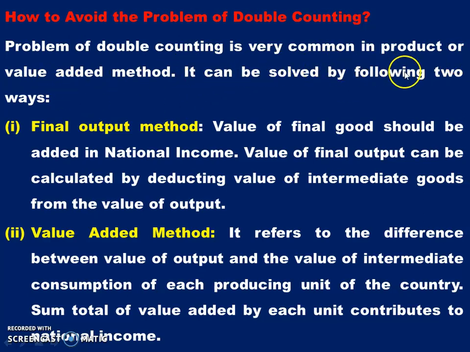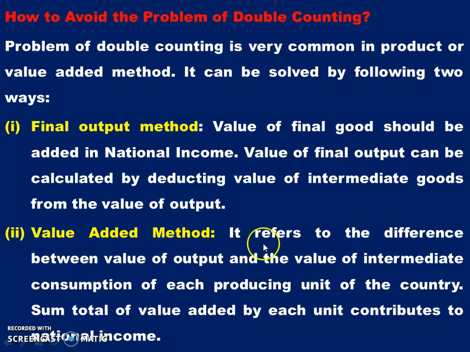It can be solved in the following two ways. First, the final output method: the value of final goods should be added in the national income. The value of final output can be calculated by deducting the value of intermediate goods from the value of output. Otherwise, we can use another method, the value added method.